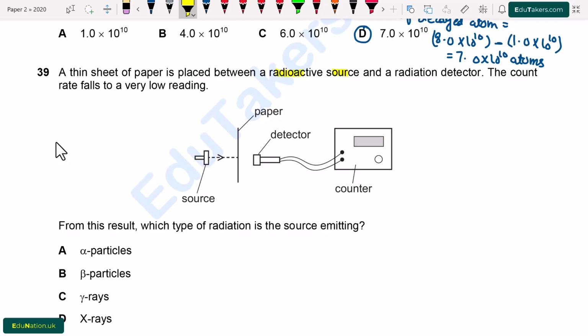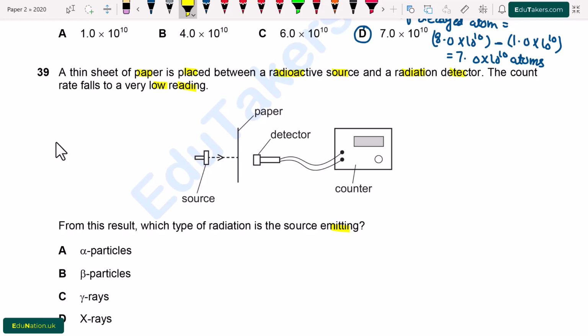Question number 39. A thin sheet of paper is placed between a radioactive source and a radiation detector. The count rate falls to a very low reading. From this result, which type of radiation is the source emitting? So from here it is given that a thin sheet of paper is placed.